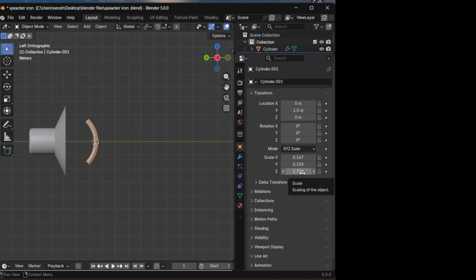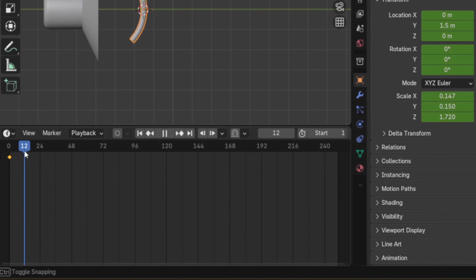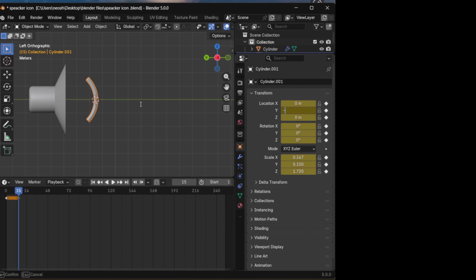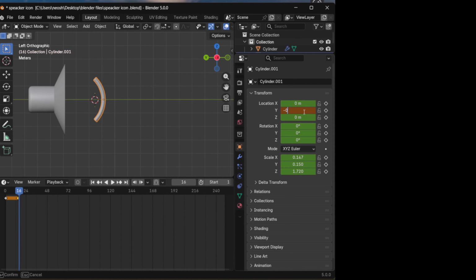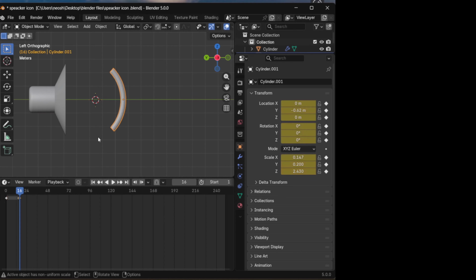Now, go and grab this timeline in upward direction. Press Y. Now you see after pressing I, there is a yellow object. Now, take the timeline on 15 and press I again to fix that value on 15. Then on 16, you have to give another values which can change the location of cylinder and also change scale, and press A.